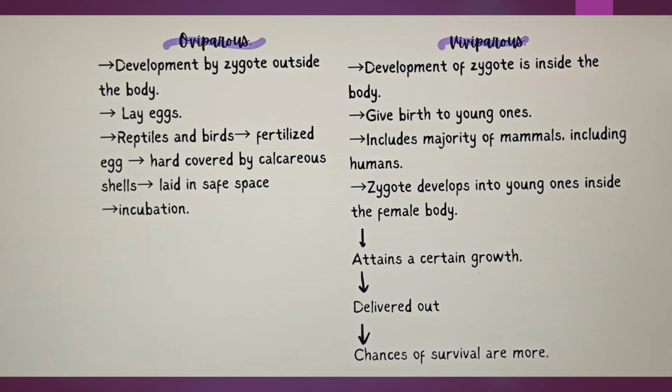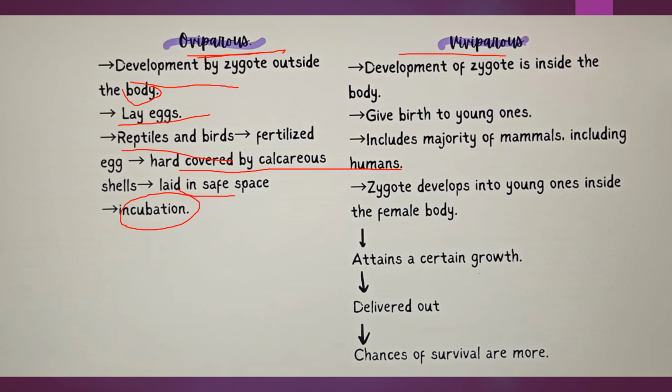Now we have oviparous and viviparous. What is oviparous? Development of the zygote outside the body. The zygote is formed inside the body, but after it is formed, it comes out of the body, for example by laying eggs. So the development from tissues to organs, from organs to organisms, happens outside, and that is called oviparous. Examples are reptiles and birds. The fertilized egg has a hard cover called calcareous shell, and it is laid in a safe space. You can take this as incubation.